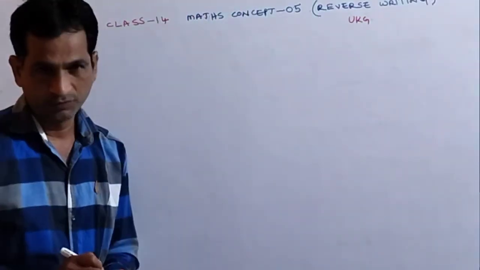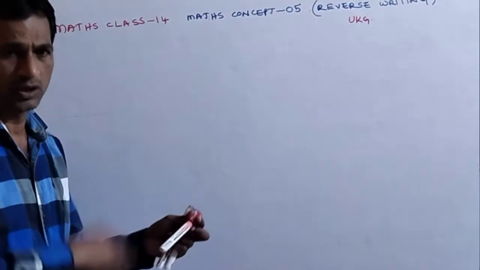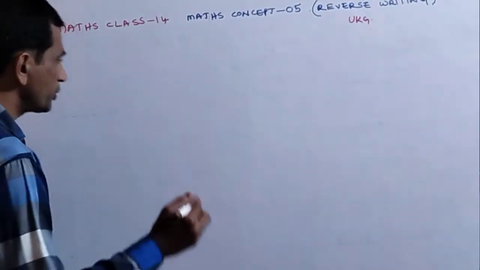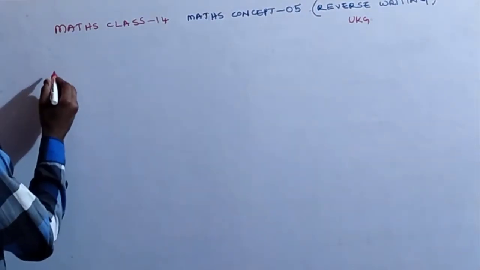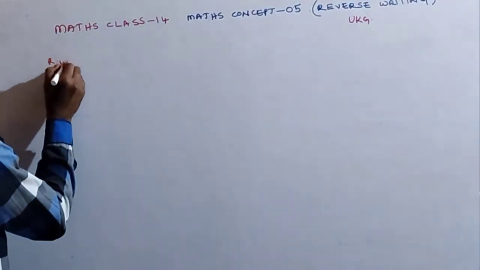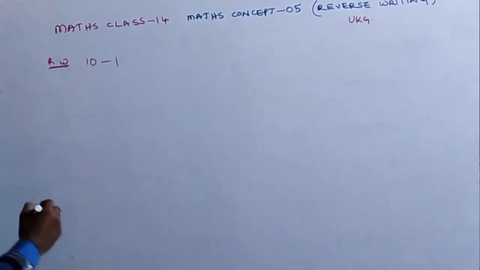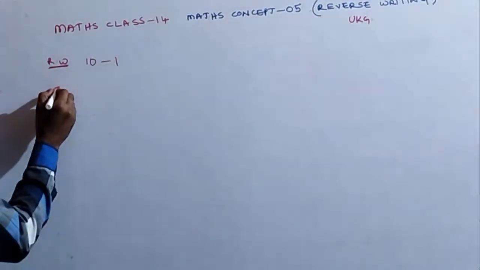Reverse writing means writing downward. Let me write the reverse writing of 10 to 1.